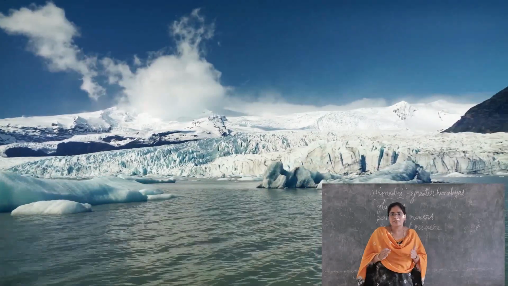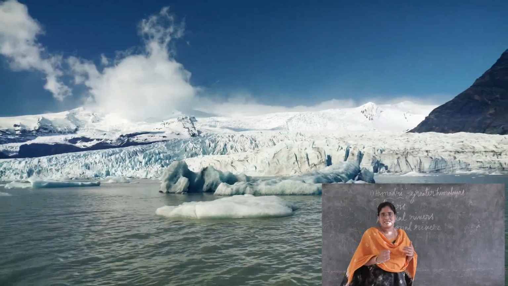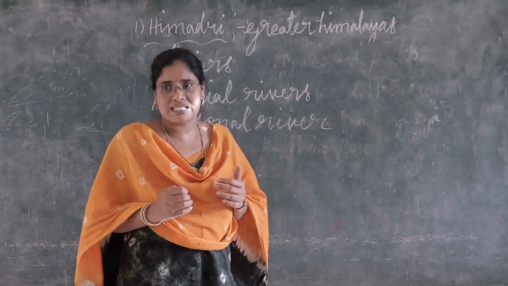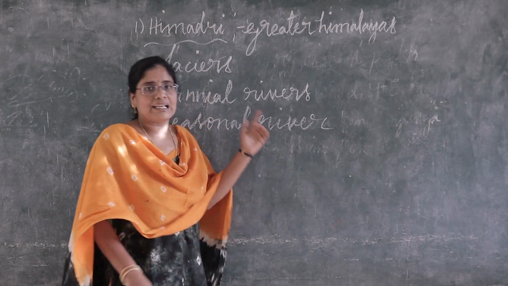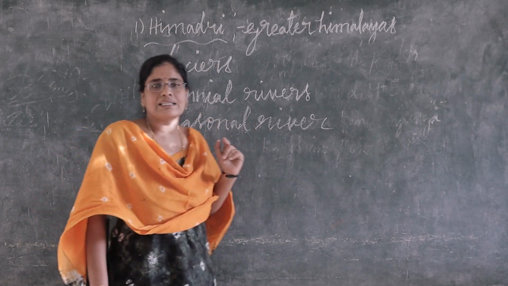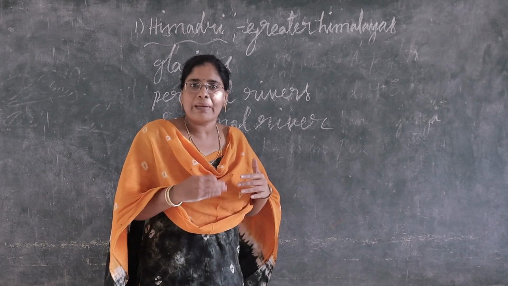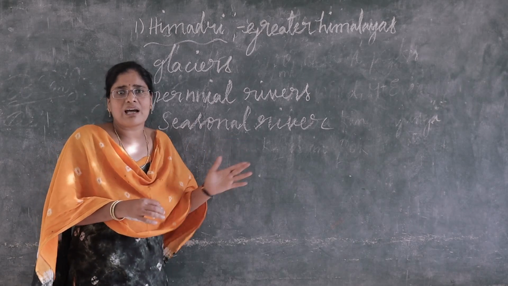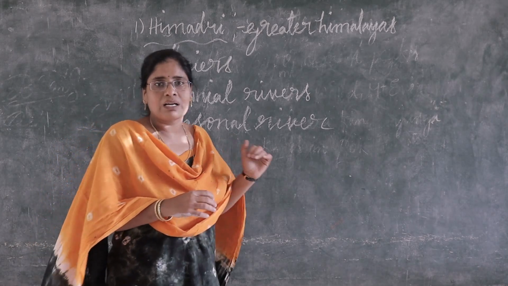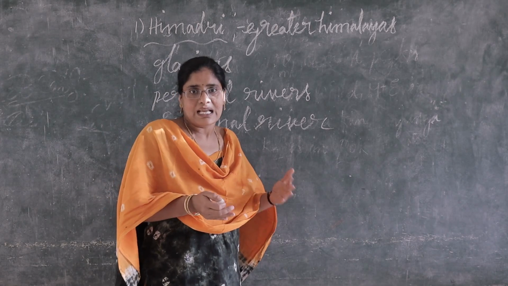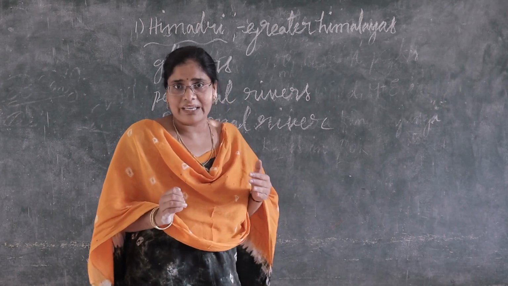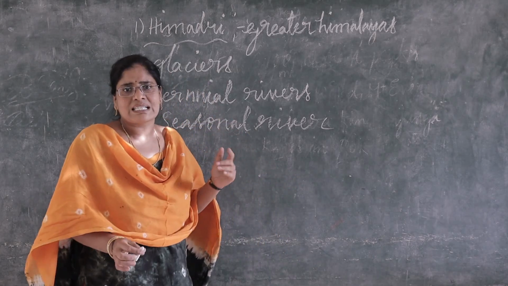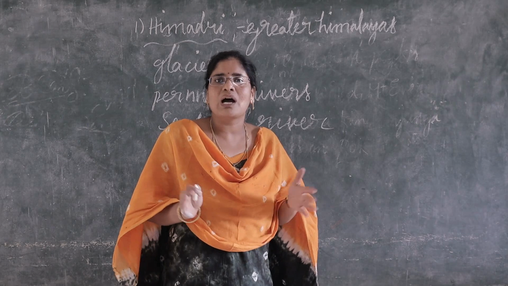What are the main source for perennial rivers, children? Tell me, children. Yes, glaciers. Glaciers are the main source for perennial rivers. What are perennial rivers? These rivers having water throughout the year.